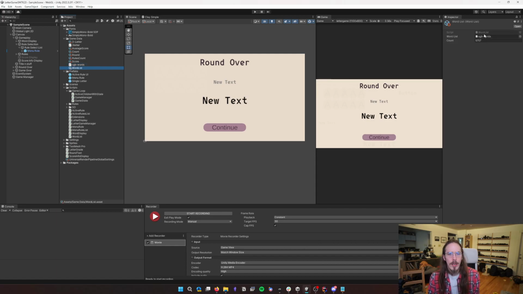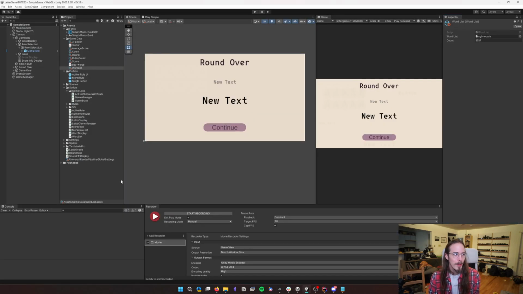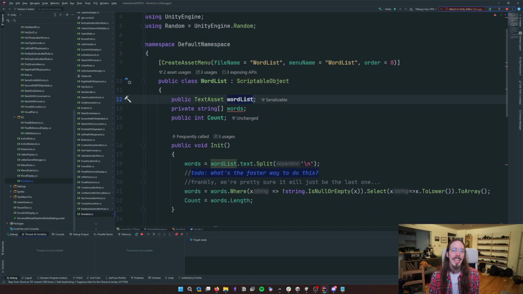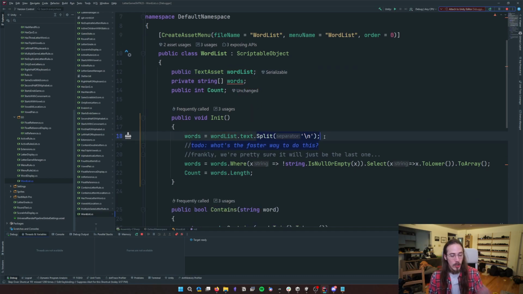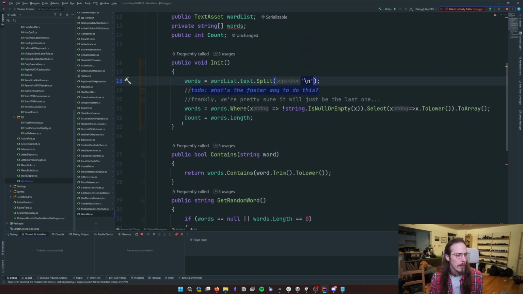The first bit of interesting code I wrote is the scriptable object in good old default namespace, in good old SampleScene. We love to see it. A scriptable object that takes that text file of words. Each word is on its own line, and it calls the Split function to turn that one string into an array of strings, separated at each new line character, removing the new line character. Then I go through and clean it up, and once I have an array of strings, I'm good to go. Now I've got this scriptable object, and I can work with it.